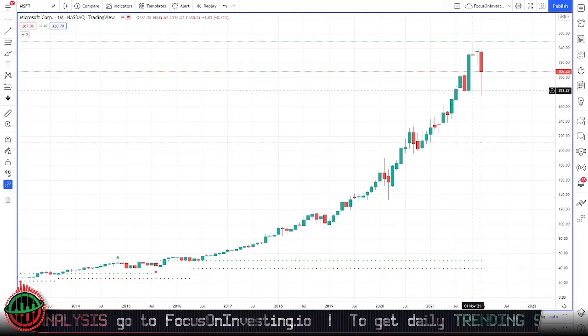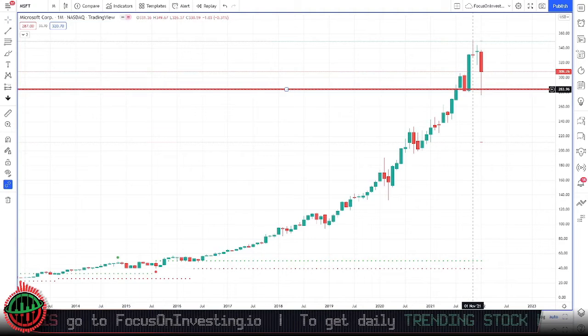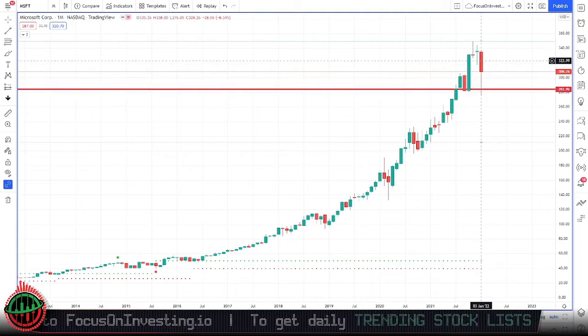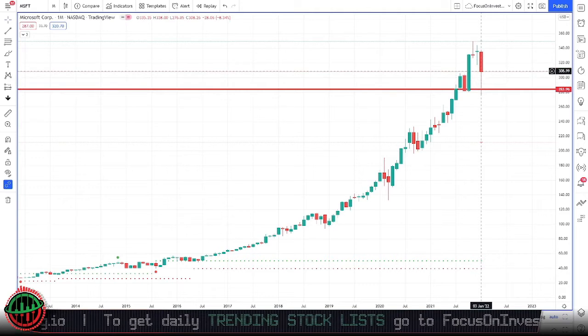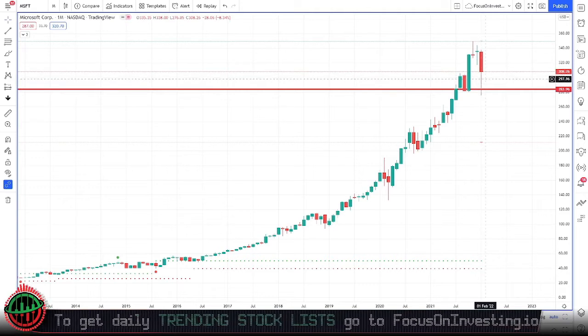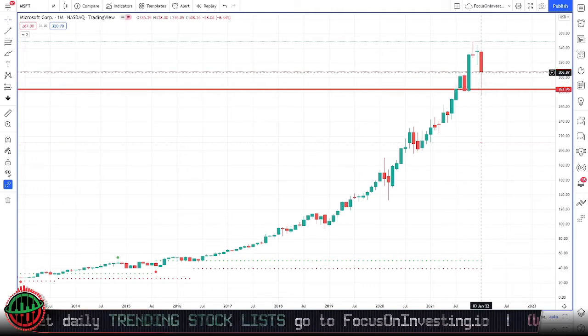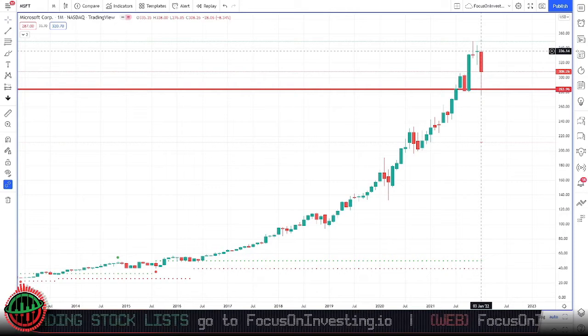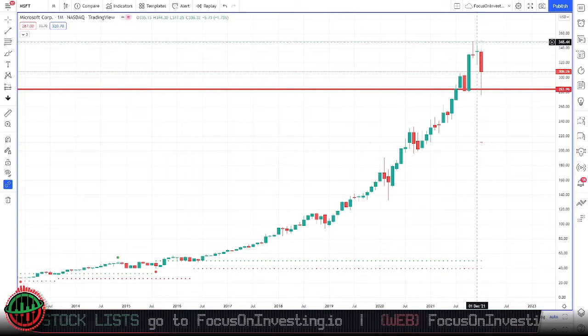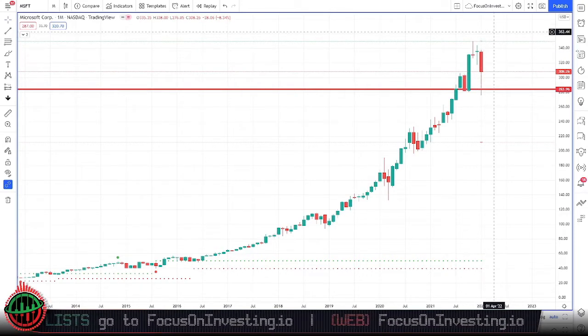We would have liked to see the bottom of the consolidation here act as a level of support. However, we can see with this long wick of today's candlestick, it has broken this level of support. However, price is currently above this level of support at $308.26. And as I said previously, I'd like to see price pull back at least to our $336.14 level before breaking this level and continuing on to the upside.